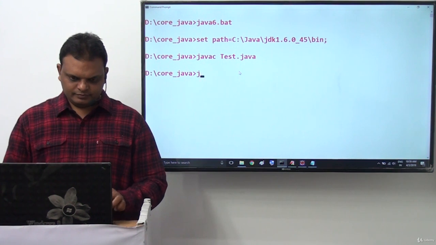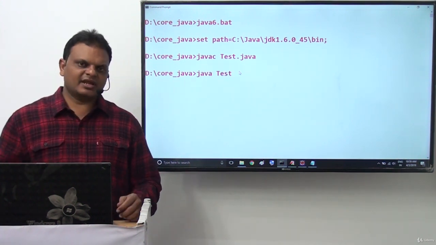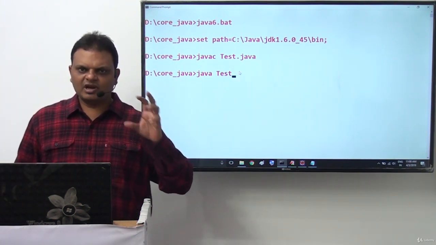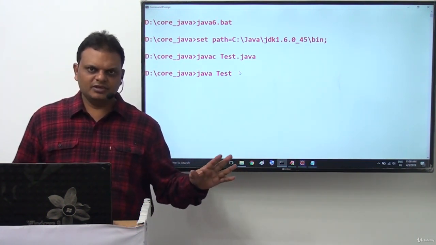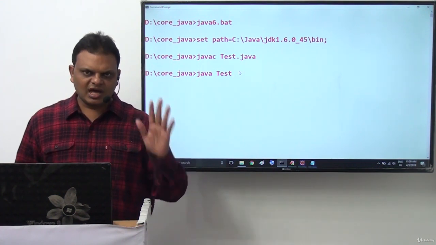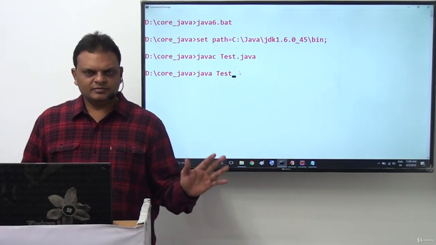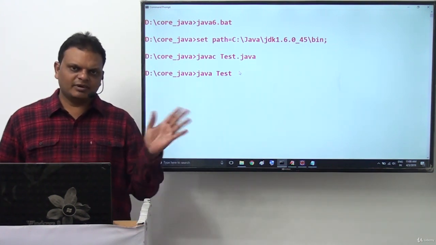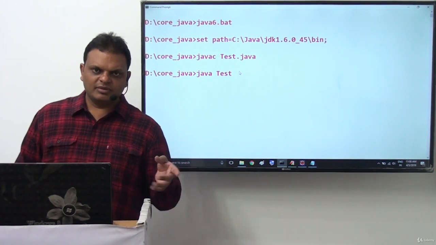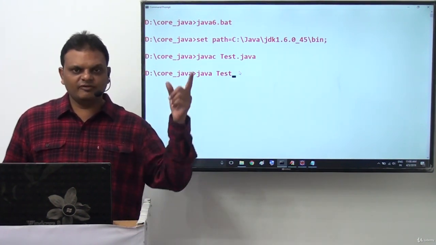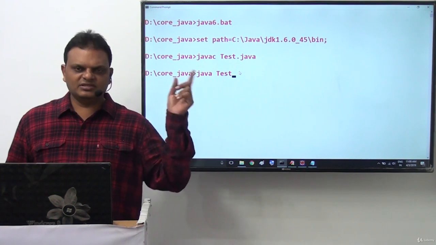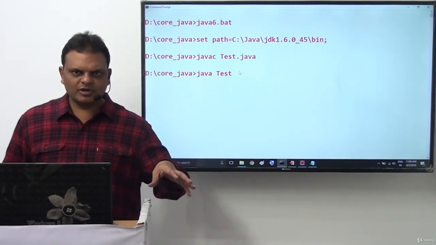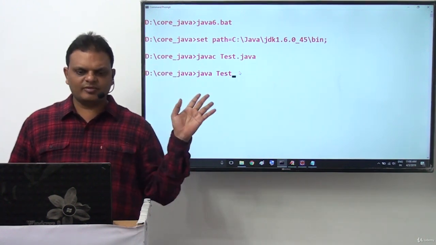Why are we not getting a compilation error actually? I said previously also, the compiler will not give any priority for the main method. The compiler will think of the main method as a normal ordinary method and check its syntax like a normal Java method. But the JVM will give importance to the main method. JVM will treat it as a special method and execute it as a special method, but not the compiler. From the compiler's point of view, main is an ordinary Java method.